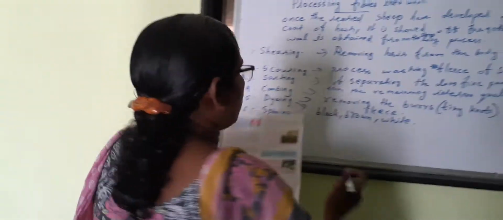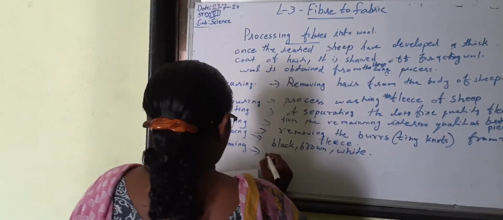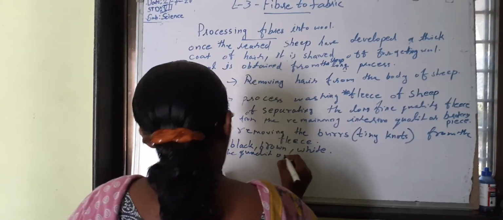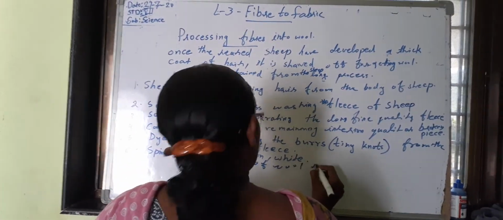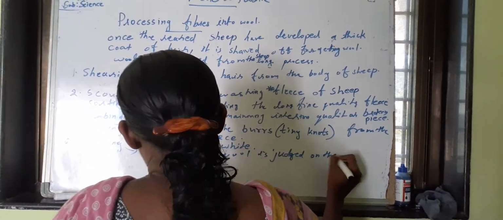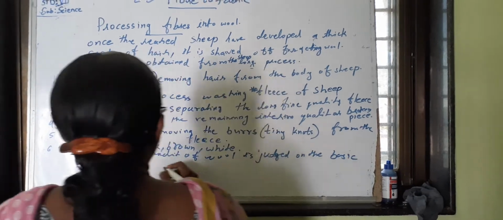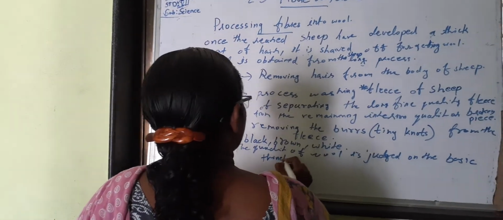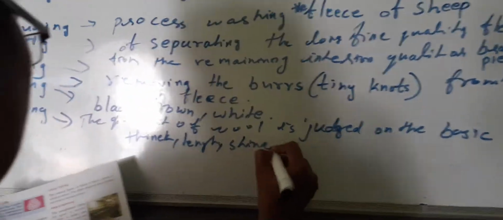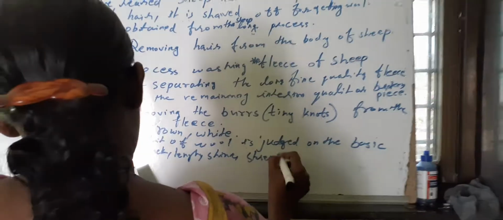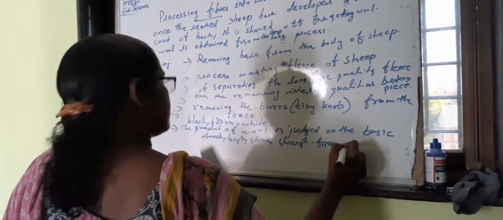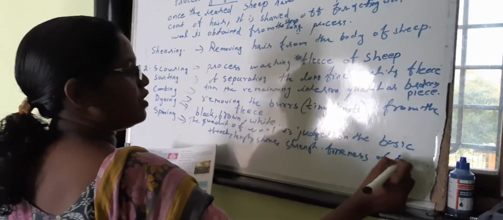What is spinning? The quality of wool is judged on the basis of thickness, length, shine, strength, and fineness of the fibers.